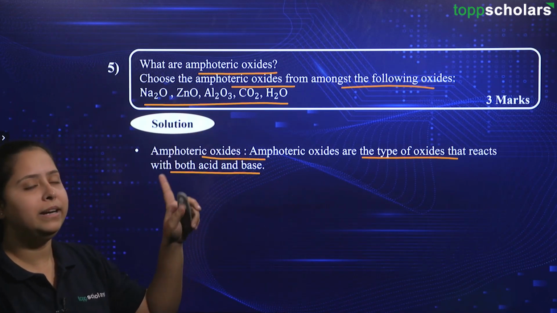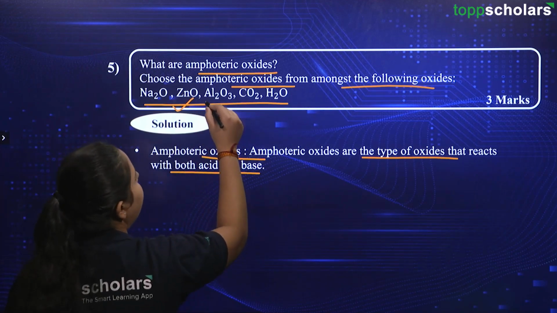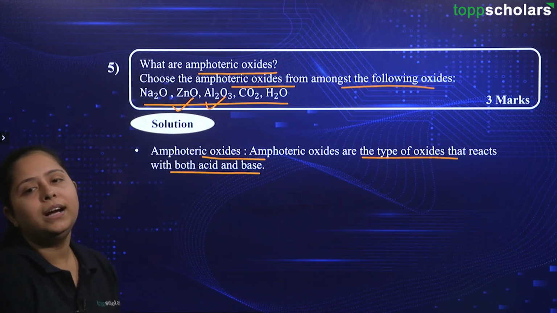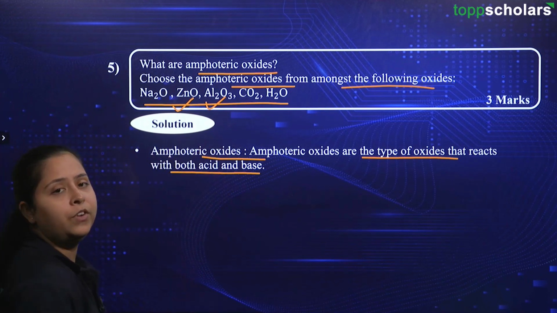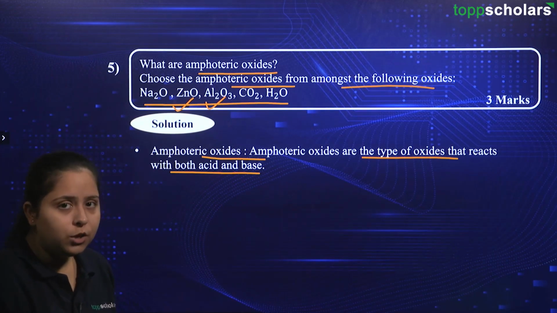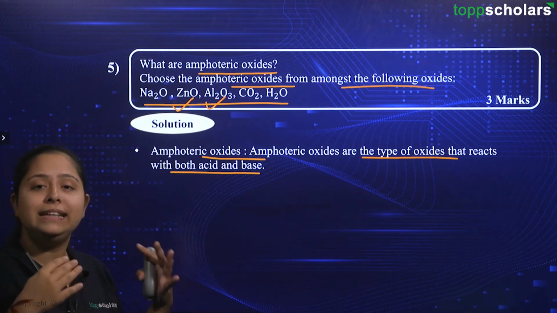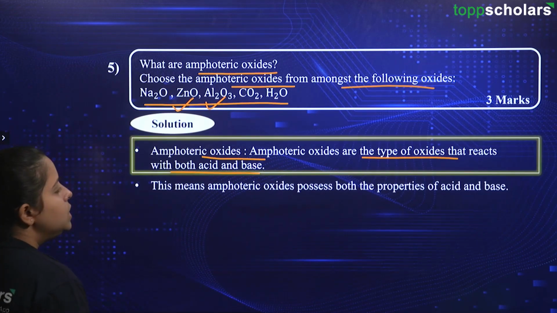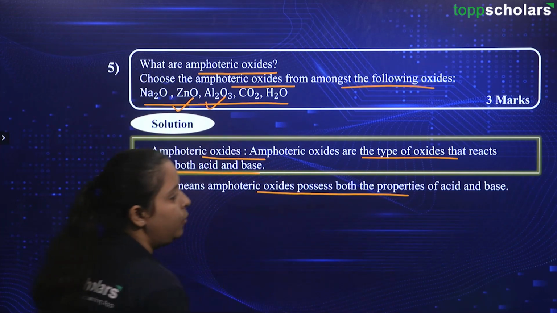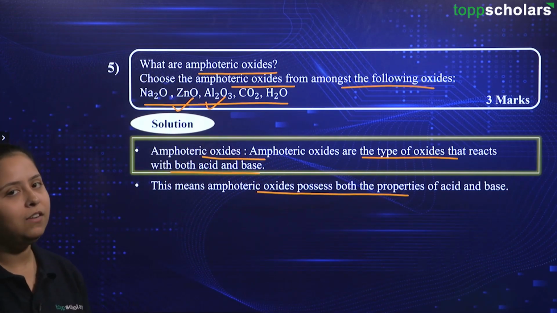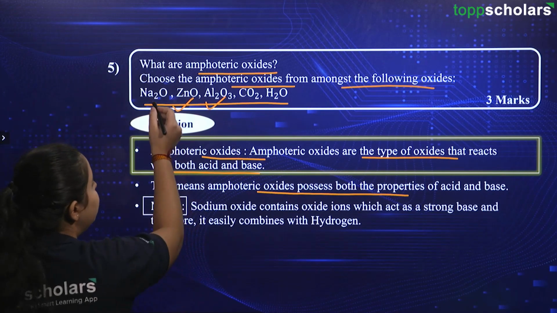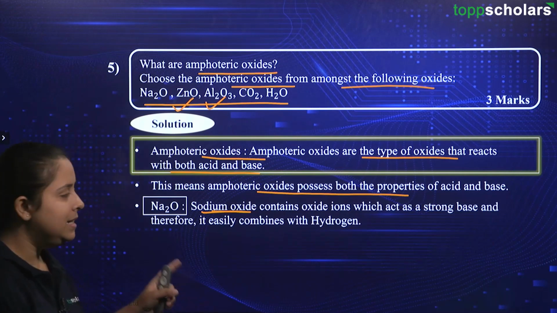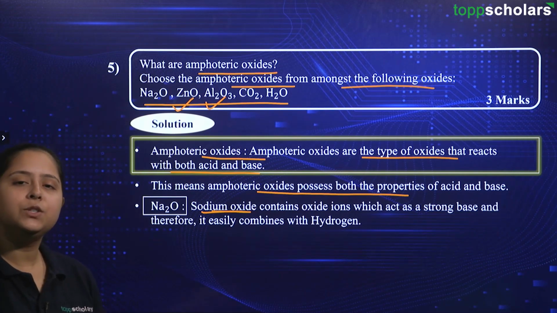As referring to our mental check, we can say that this ZnO and Al2O3 are for sure amphoteric oxides. Okay. But going ahead and dealing with each and every entry that is given to you is a good way to approach a question and cover all the related topics that can be coming in your upcoming examination. Alright. So over here, amphoteric oxides possess both properties of acid and base as we have just said. Going ahead, let's deal with this Na2O. So this is the oxide of sodium. As you can see, sodium is present, oxygen is present. We will say it as sodium oxide.